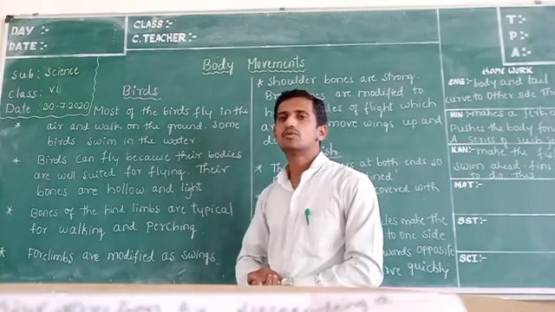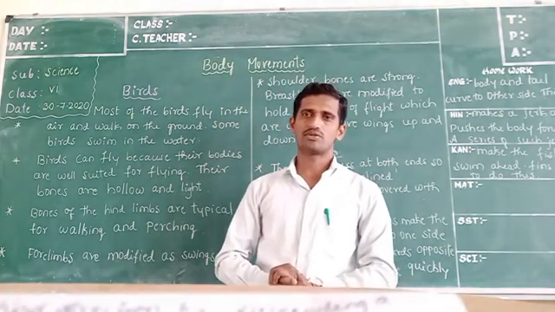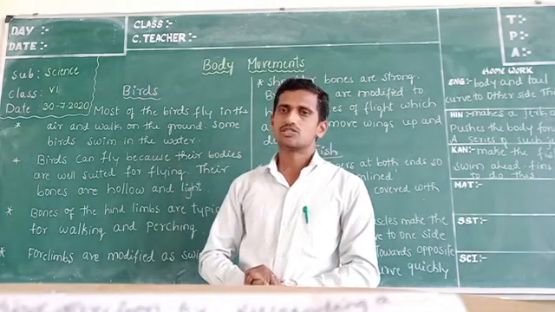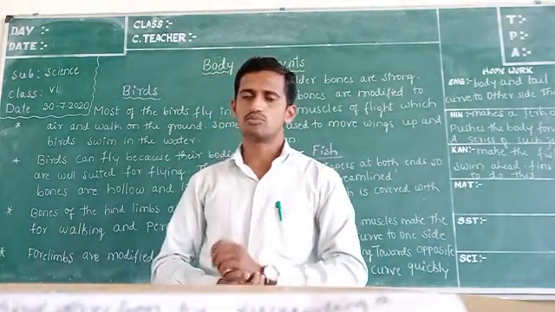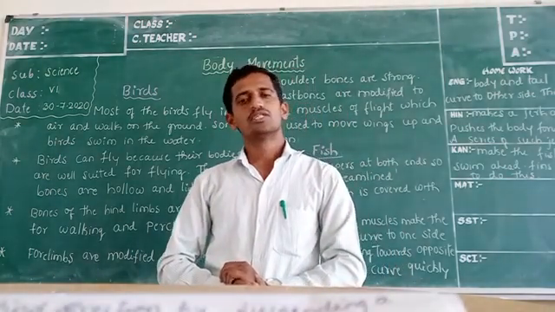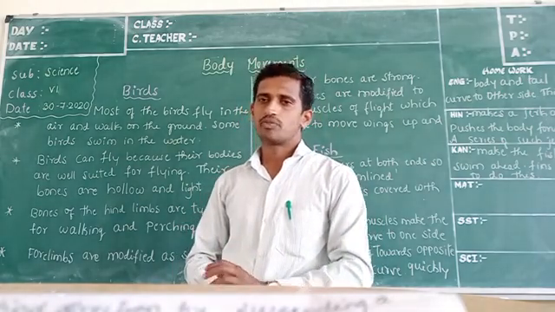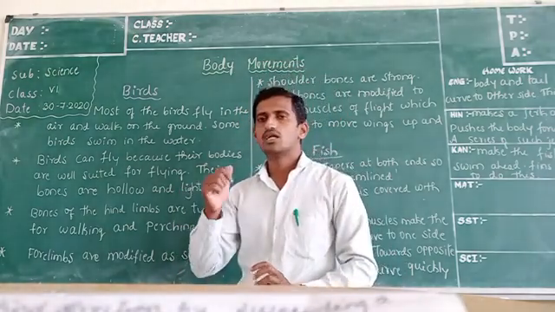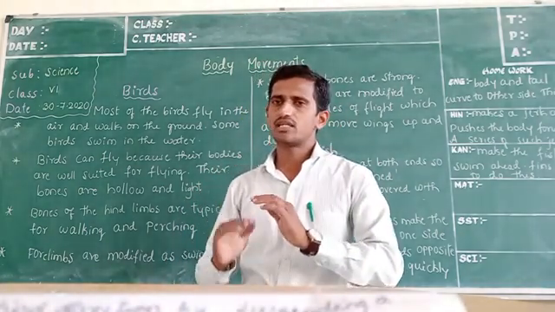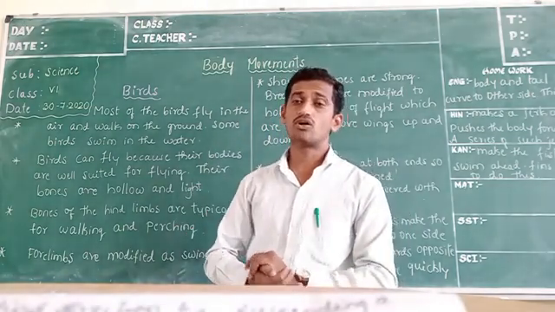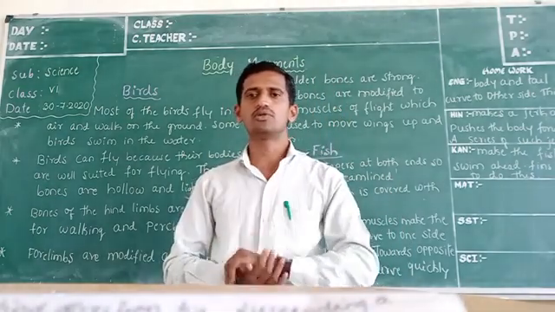Some birds even swim in the water, for example duck and swan. These birds cannot fly. They just swim in the water and get food, the small creatures found in the water. One more bird we have is the peacock. Peacock is also a bird. It also feeds on small organisms, small creatures, as its food. It can fly up to some height, not as high as the normal birds. So peacocks can fly only up to some height.